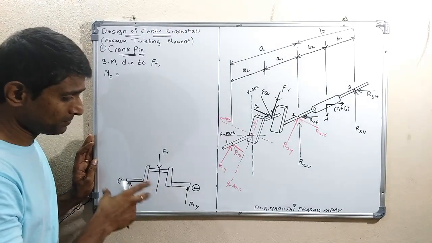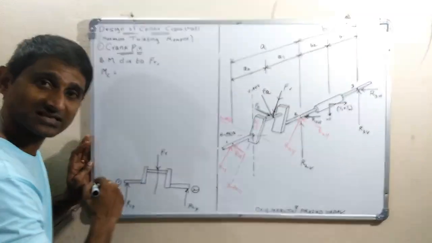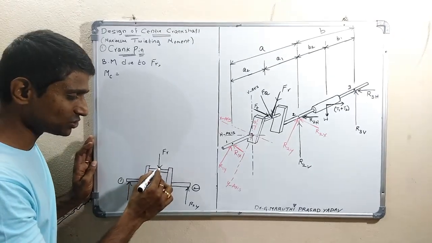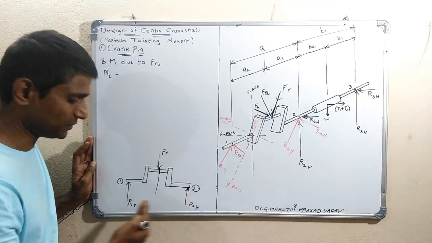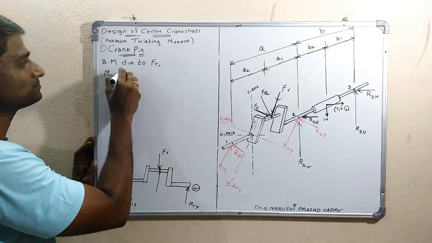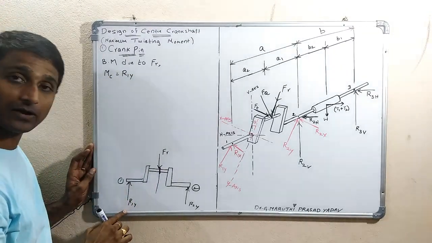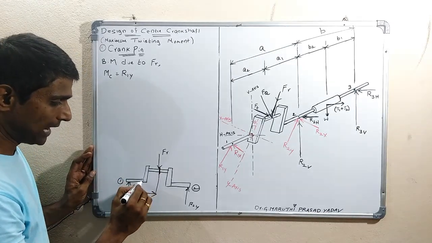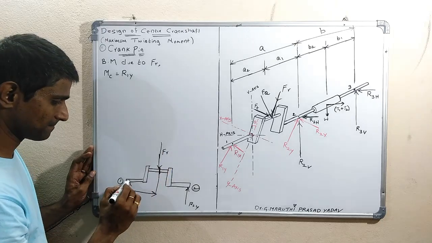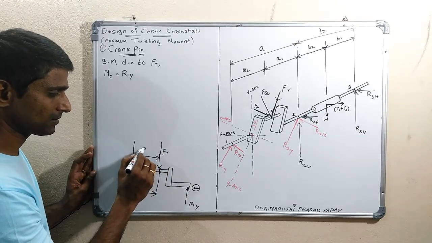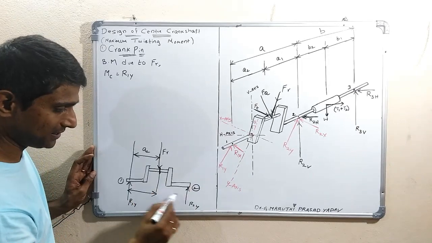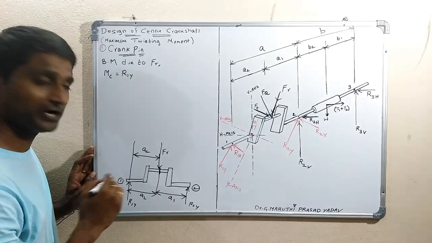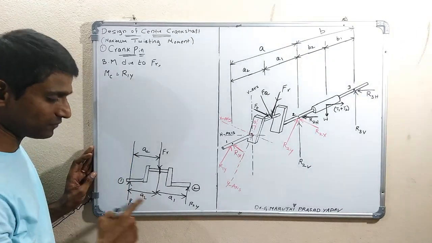I have drawn this along the x and y axes. This is the y-axis, this is the x-axis. Then the bending moment, at this cross section, you can take either the left side or the right side. If you take the left side, it equals R1y into the distance from here to here, which is A2, and from here to here it is A2 and A1. So you can take it as R1y into A2.